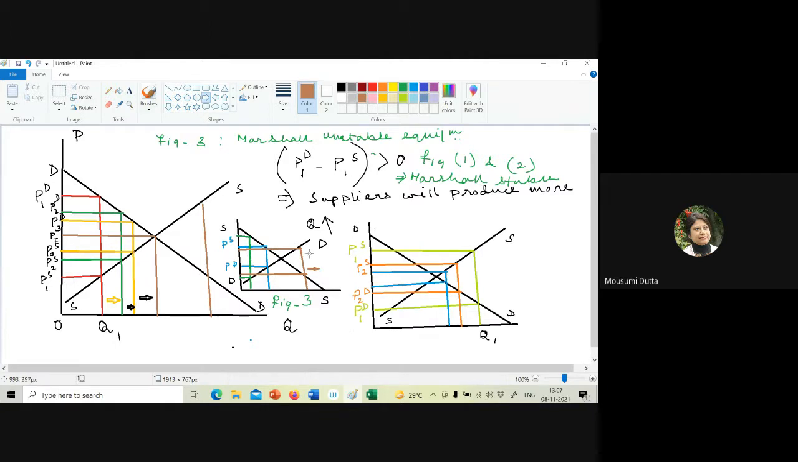So I am moving away from the equilibrium. I am following all the behavioral assumptions. However, I'll not be able to move towards the equilibrium. I'll move away from it. So this figure 3 is indicating an equilibrium which is Marshallian unstable.